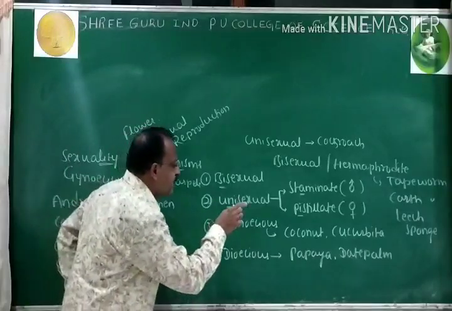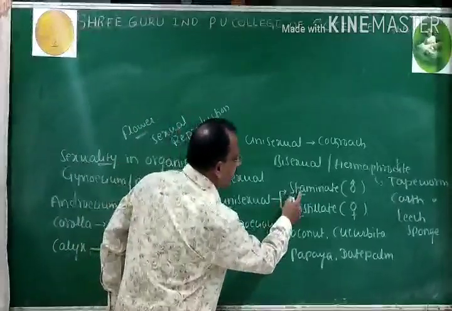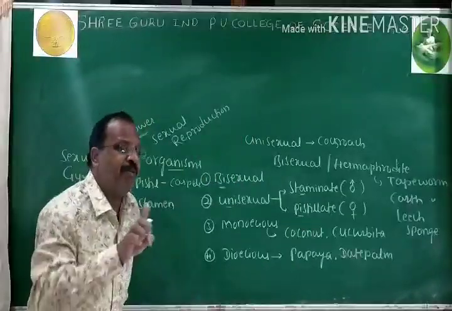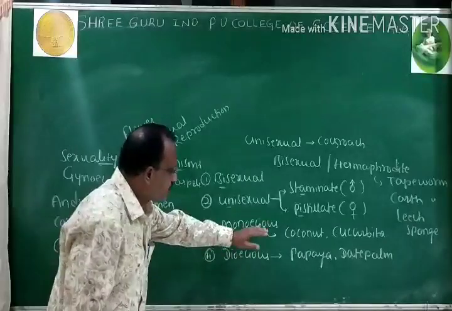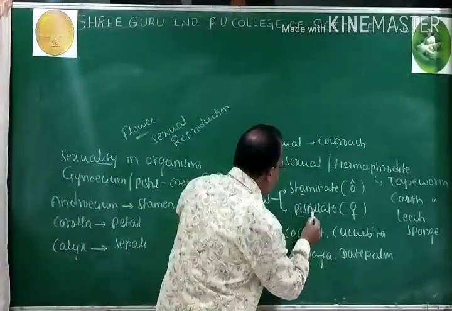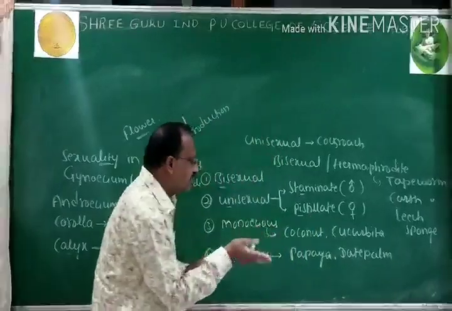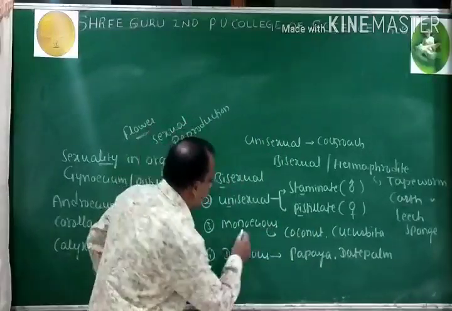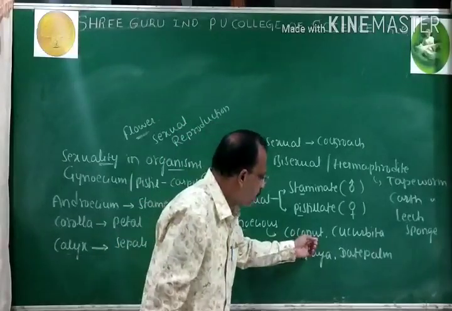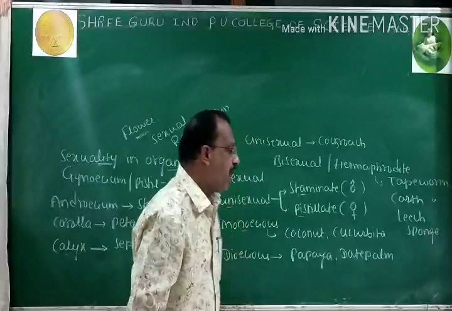When staminate and pistillate flowers are present on the same plant, then it is called monoecious. Two classic examples are coconut and cucurbita.